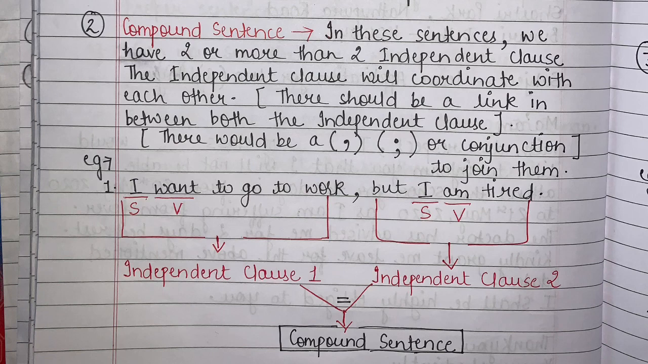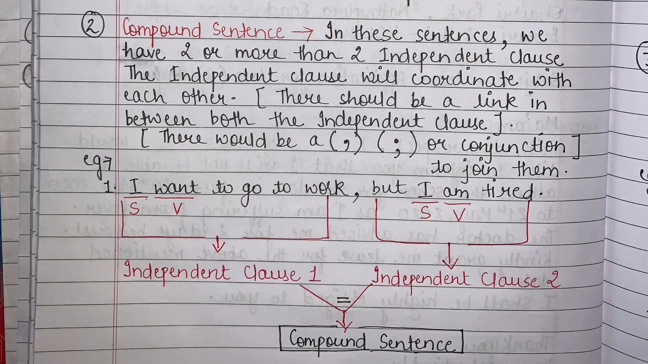So let's try to learn these with the help of a few examples. Number one, I want to go to work, comma, but I'm tired. Now can we see that both these sentences are different? So both these clauses are somehow coordinated with each other. There is a link between each other, right? Let's try to see this. I want to go to work, but I'm tired, full stop.